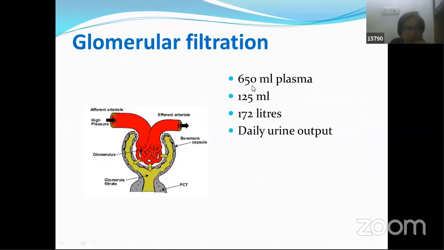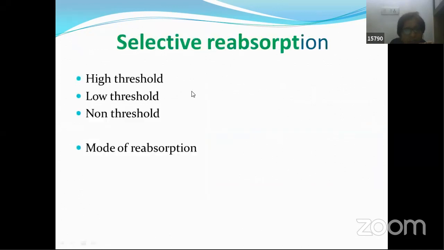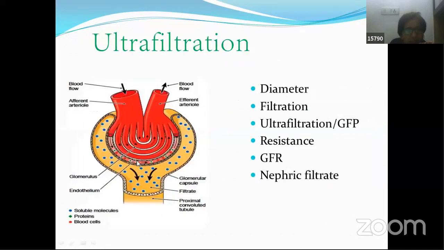So here, 125 ml is produced on an average. This much nephric filtrate is produced on an average. You calculate it and you get 180 liters per day. Average is this much, but this much is not sent out of the body. So let's first look at the constituents of this particular nephric filtrate.